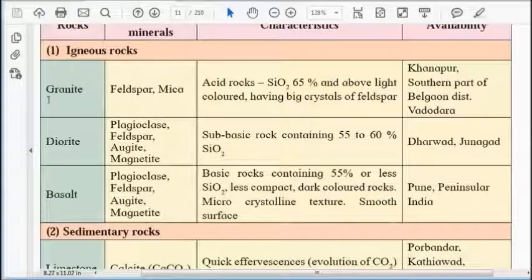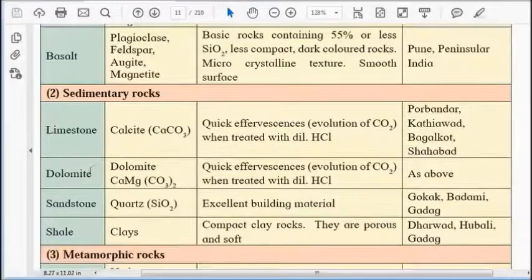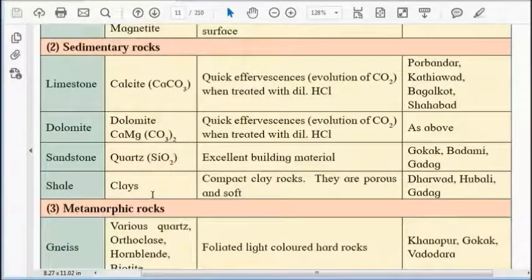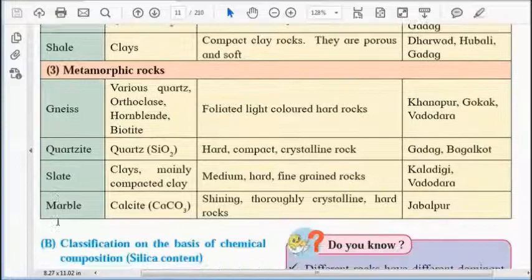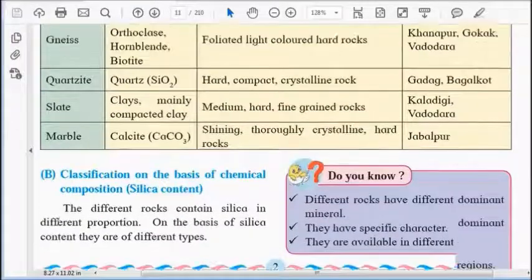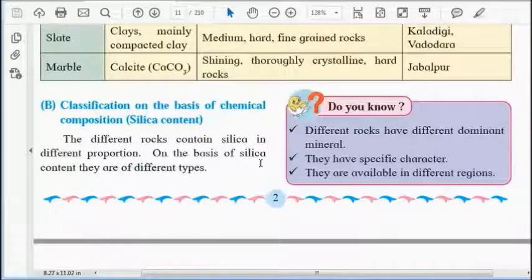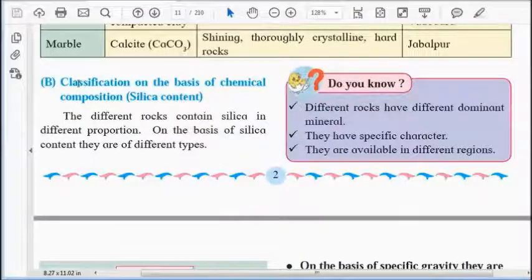Then marble contains calcite on a large scale. Marble is very shining and is available at Jabalpur. It is used on a large scale in house making and for flooring. So these are the three kinds of rocks: igneous, sedimentary, and metamorphic. Each kind of rock has four important examples.